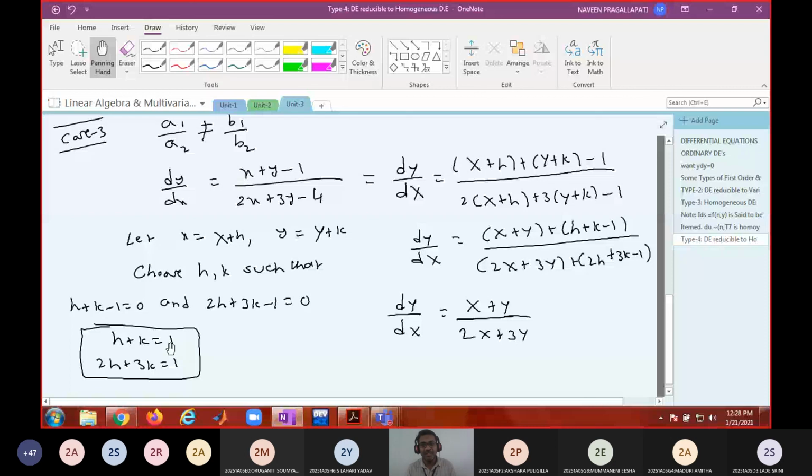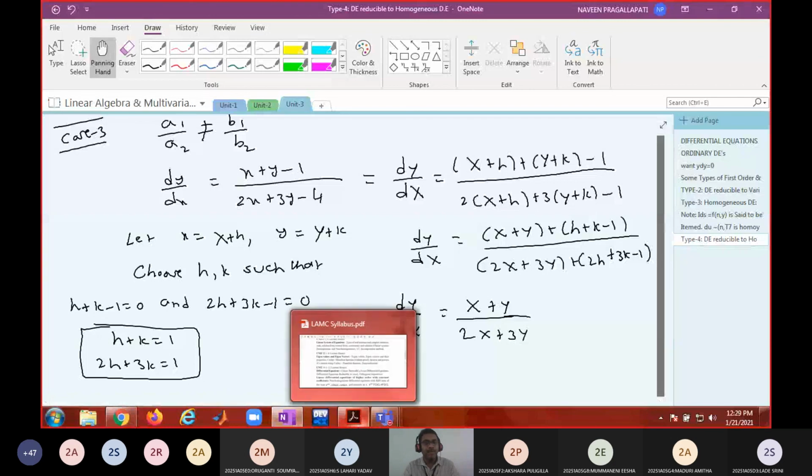And you know how to solve a non-homogeneous system? Use the techniques and find h and k. Substitute those h and k values here, so that these two become 0. You'll get a homogeneous equation. Then you convert this homogeneous to variable separable by taking a suitable substitution, like Y by X equal to u, and solve the differential equation.